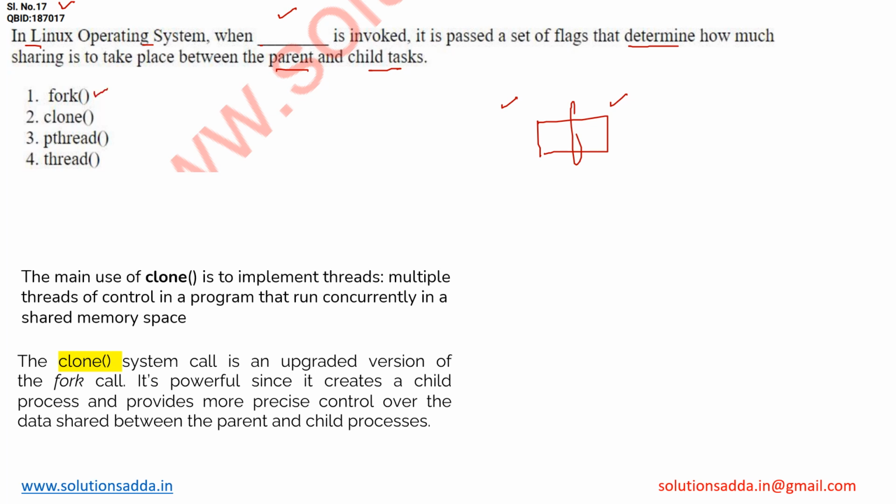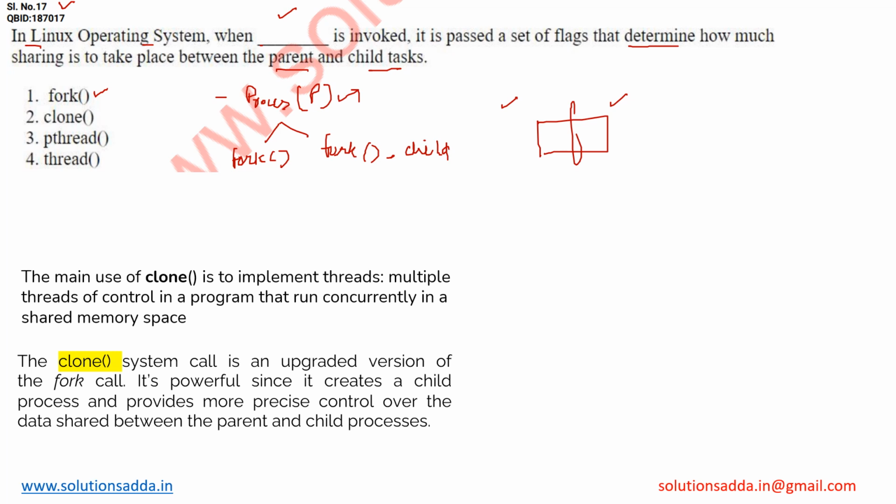Fork process. As we all know, fork process is basically when a process being executed and it creates its child process. There is a process which is called the parent process, and when this process executes, it creates its fork process. These processes are called the child process, but they are not talking about the sharing of the resources or sharing of the data. Here fork means we are creating the child process of a parent process.